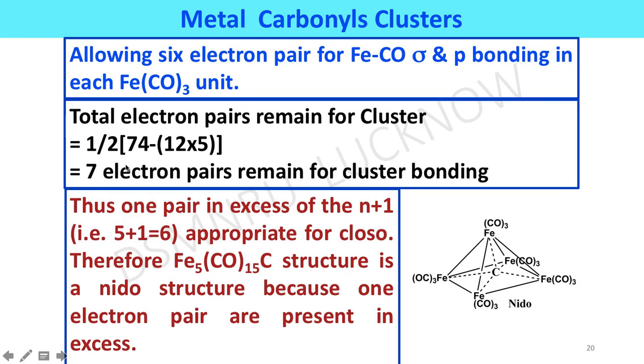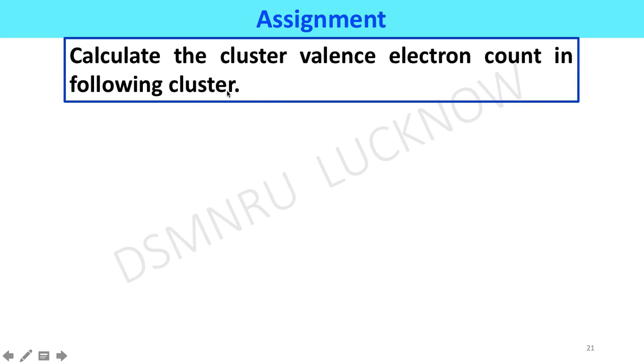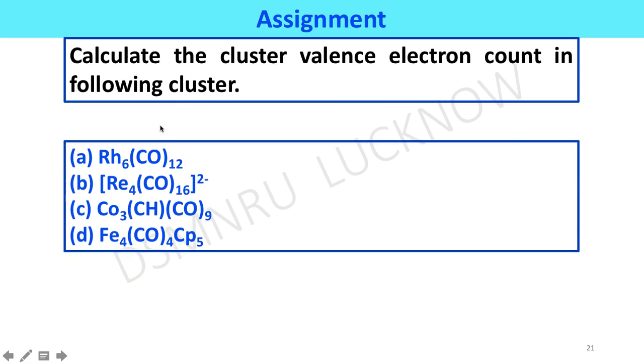If we get 2 excess, then it will be arachno. If it contains more than 2, that is 3 electron pairs excess, then it will be hypho. This is some assignment for students. Calculate the cluster valence electron count in the following given clusters.